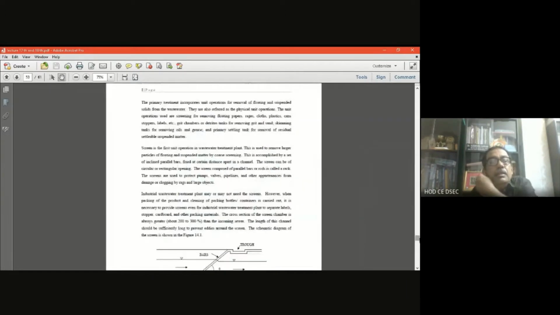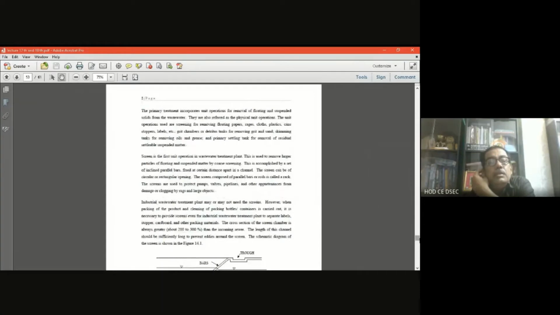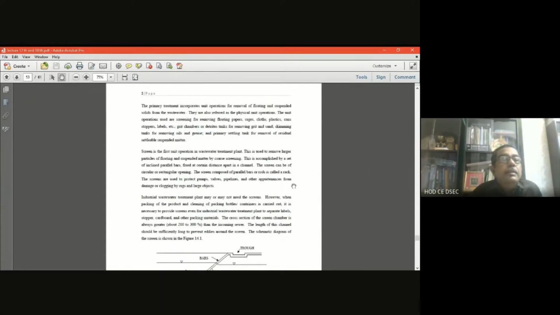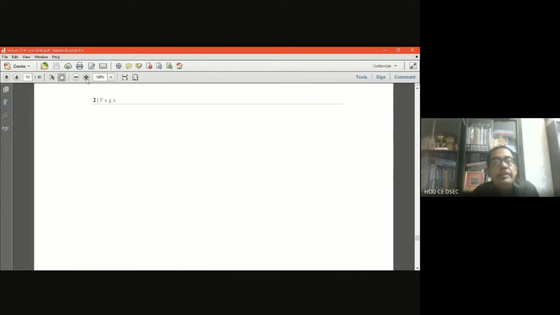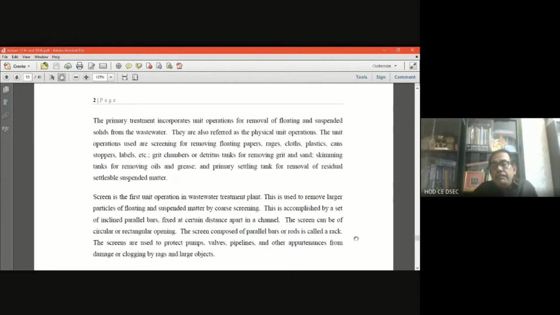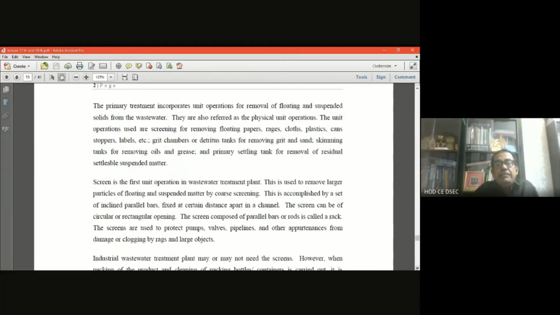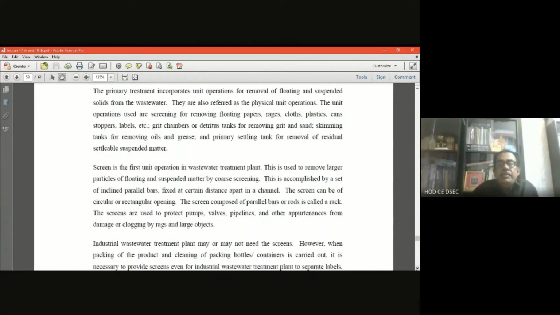Now, let me zoom, then I'll be able to explain to you. This is the preliminary treatment process, the screening process. As I've told you, this is used for removing floating and suspended solids from the wastewater.